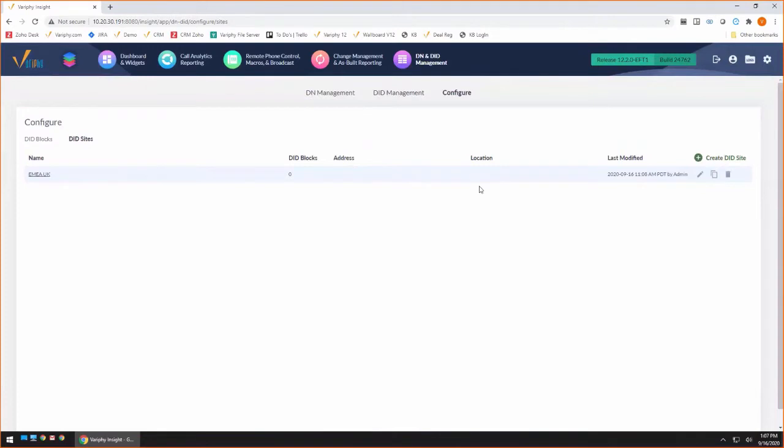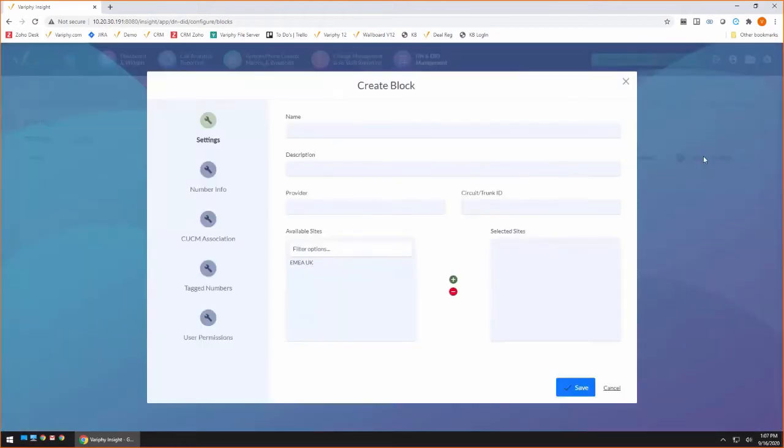Now that we have this site, we need to add some DIDs to it. For that, we need to add our DID blocks. So all I'm doing is popping over to this page. I have no blocks currently configured, but I am going to go over here and click Create DID Block. You can also import blocks of DIDs, which we'll get to in a moment. So let's create a DID block.